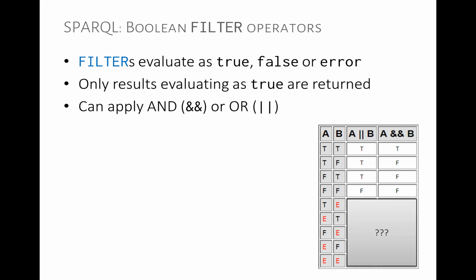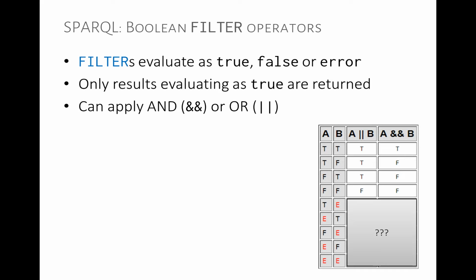What do we think would happen in the case of true and error? What do we think A or B should be? True, okay. What do we think A and B should be in the case of true, error? So I'll give you a hint. I'll tell you what the semantics is. If it doesn't matter what the value of error is, whether it's true or false, then we can get a true or false answer. If we need to know what the value of error would be, whether it's true or false, then we rather get error. So in this case, we would get error, right?